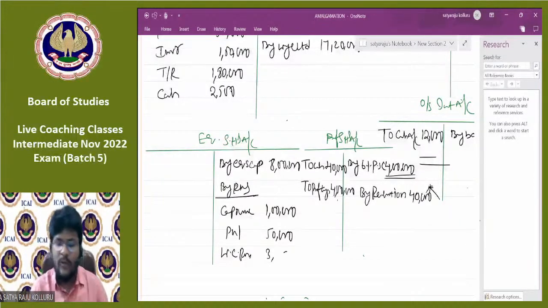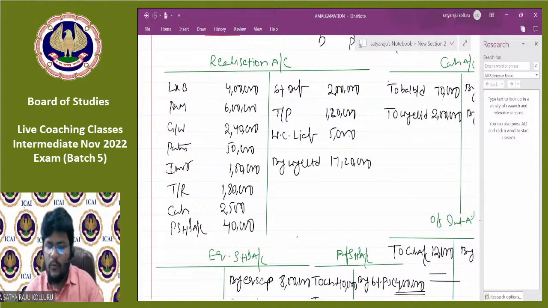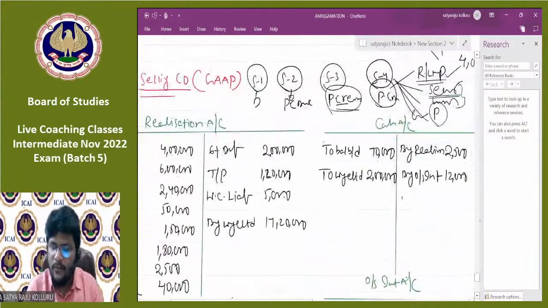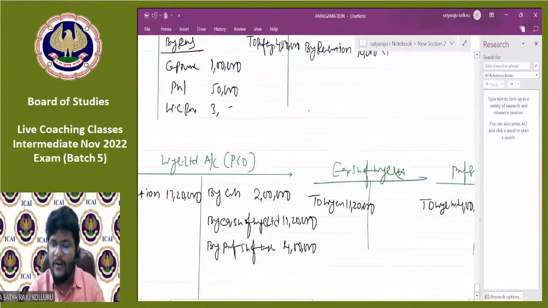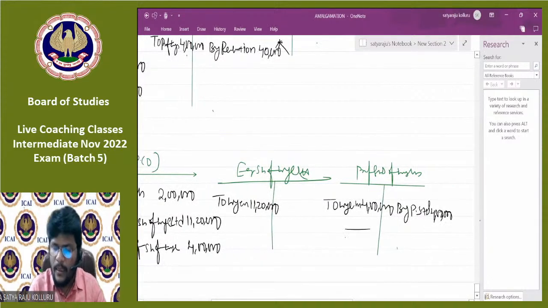In preference shareholders by realization means in realization to preference shareholders account, that is 40,000. Next, one more thing, guys. In preference shareholders to cash means in cash by preference shareholders, 40,000. Simultaneous posting: in preference shareholders to preference shares of Y Limited means in preference shares of Y Limited by preference shareholders account, 4 lakhs. With this, the preference shareholders account got closed.